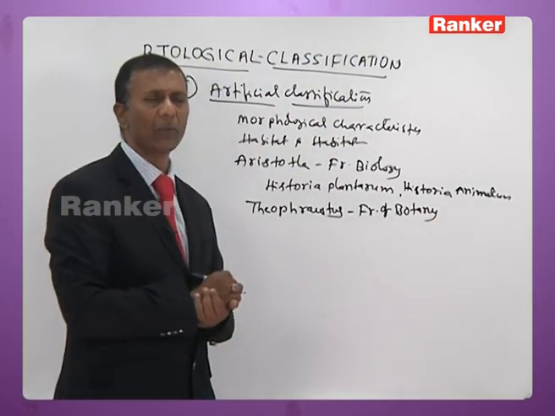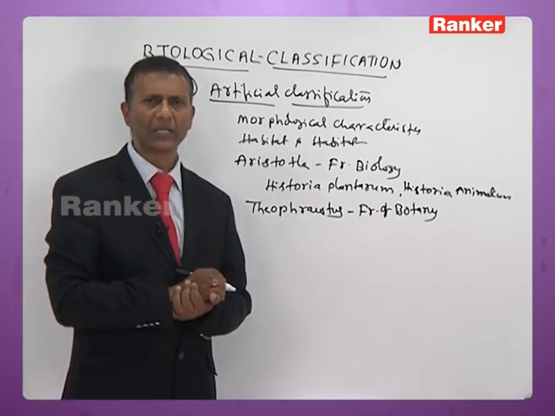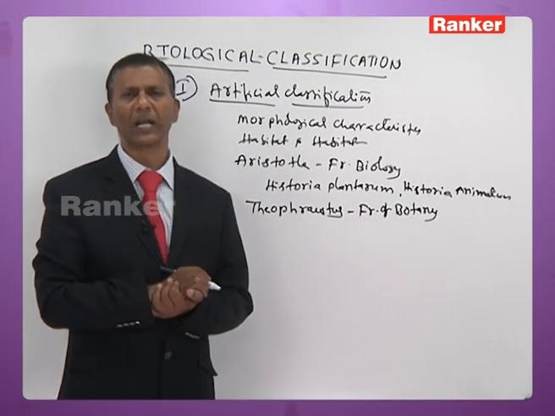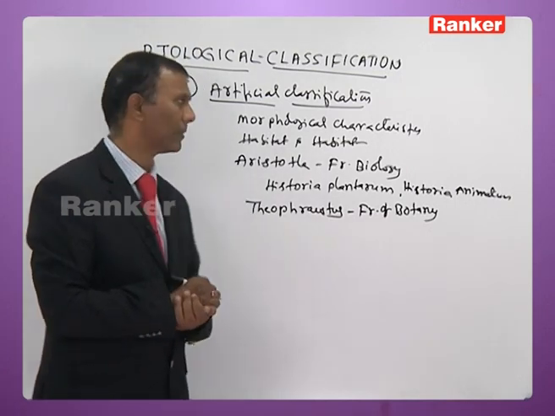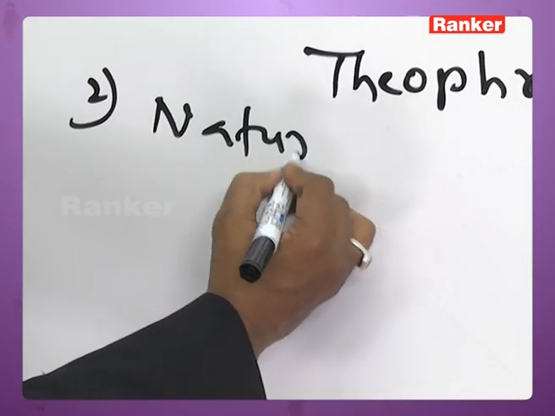In both the books, he made a mention of that. And in plants, it was put forth by Theophrastus, who is considered as father of botany. The next is natural classification.